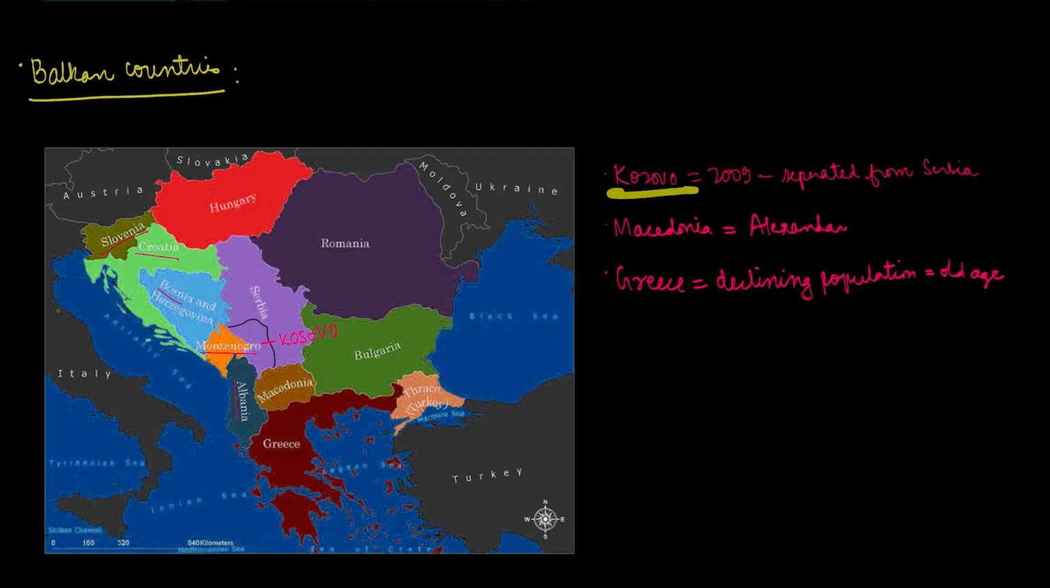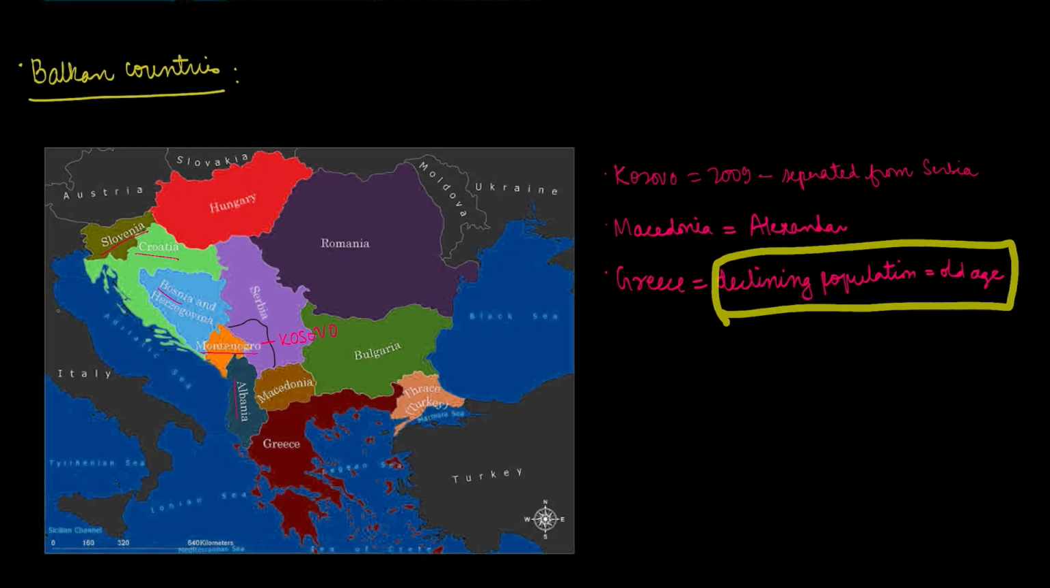So Kosovo, right over here, this part was separated from Serbia in 2009. Then the country of Macedonia. It is the country Alexander the Great was from. Then Greece. Greece is in news because of the declining population, because of more people in the old ages.